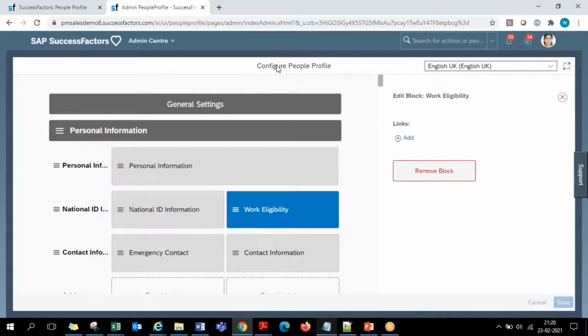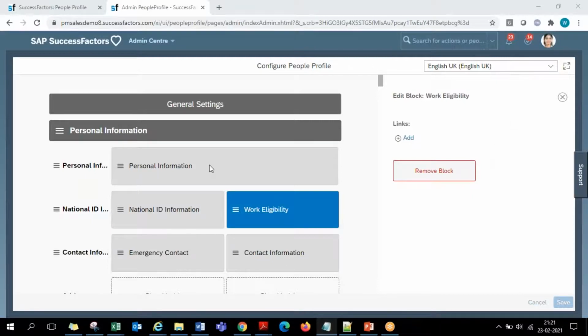Whenever you come into this people profile page for the first time, there is a standard layout of all these sections, subsections, and portlets that can be arranged. As per the customer requirement, we can rearrange it in whichever order it should be, and what the labels of these sections, subsections, portlets should be, the ordering, everything we can handle. That is what we will now look at, how to handle this layouting. Okay, so if I want to change this, one second.